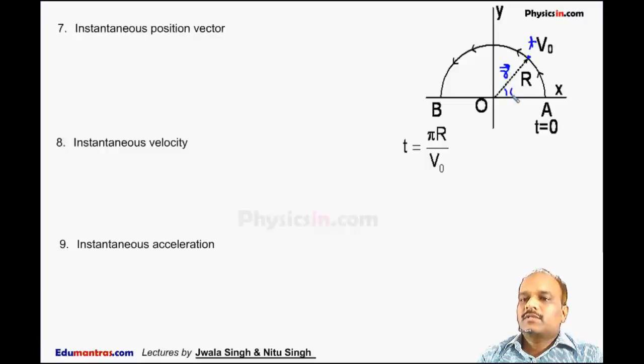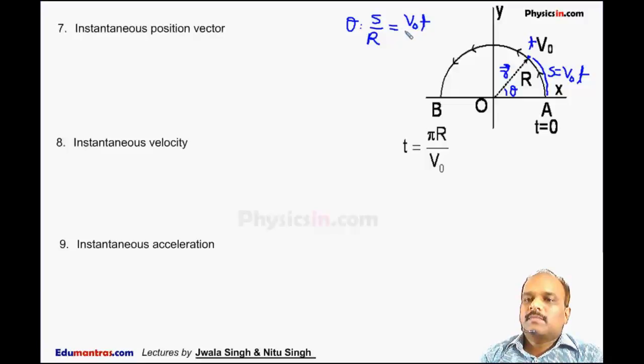If I say this angle is theta, then theta is equal to s by r, and s is the distance traveled by the particle in time t. So this is your s, which is equal to v naught into t, because the particle is moving with a constant speed. So theta comes out to be v naught t by r. This is the angle subtended by the position vector at any time t with the positive x-axis.